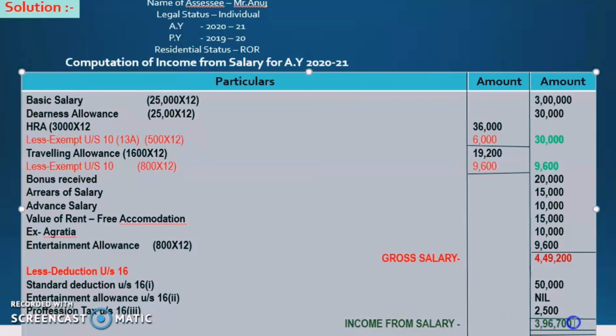So after calculating this, we have to deduct all this from the gross salary. After deduction, we will get income from salary, that is 3,96,700 rupees. So clear? This is all about income from salary under assessment year 2021. It is a very easy chapter, no need to worry.